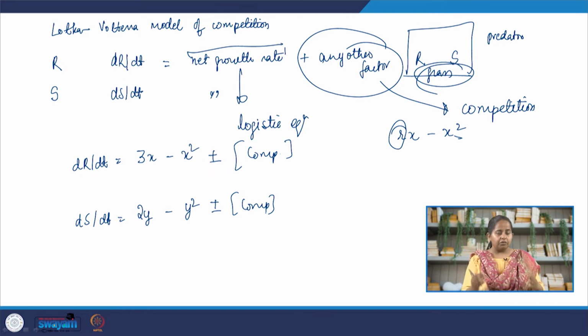In modeling, whenever two entities interact with each other, we use the principle from probability and we multiply their numbers.